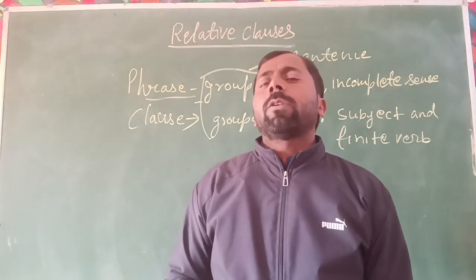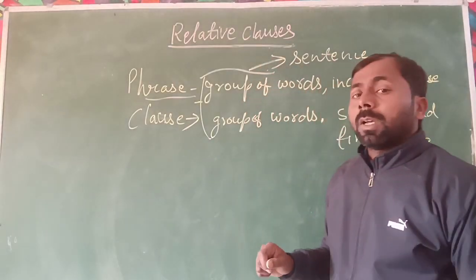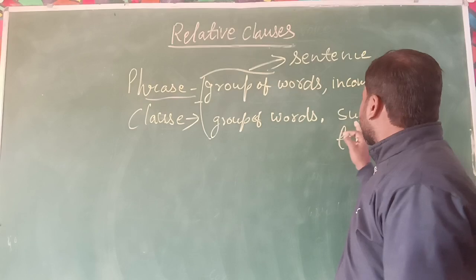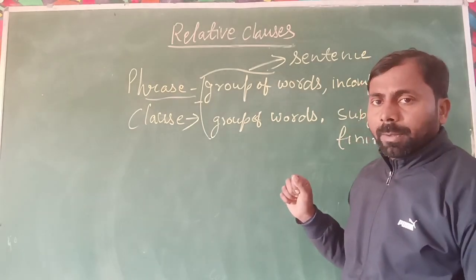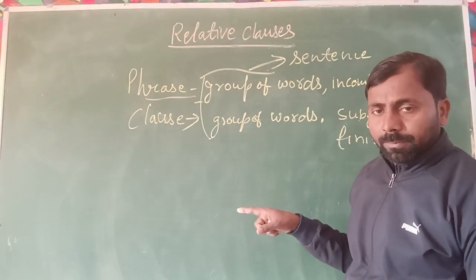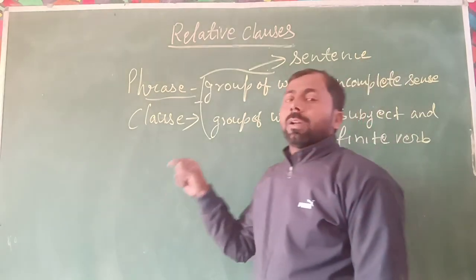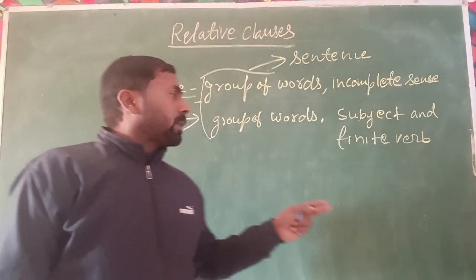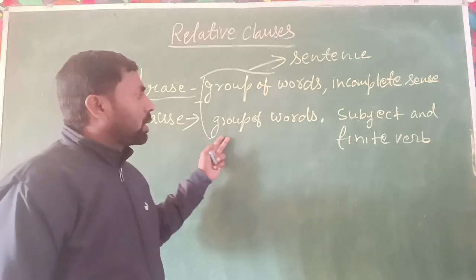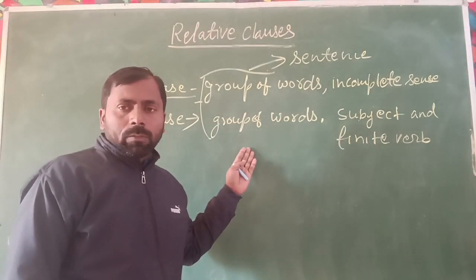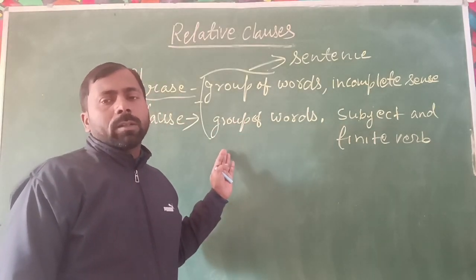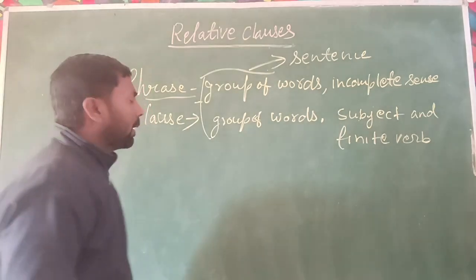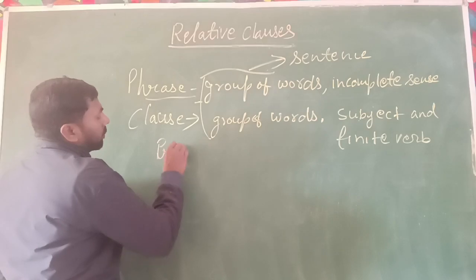But when we talk about the clause, it is a group of words and it has a subject and finite verb. It is also a part of a sentence, but its work is of a different form. When we talk about the kinds of clause, the clause has two parts. First is the coordinating or principal clause. Second is the subordinate clause.